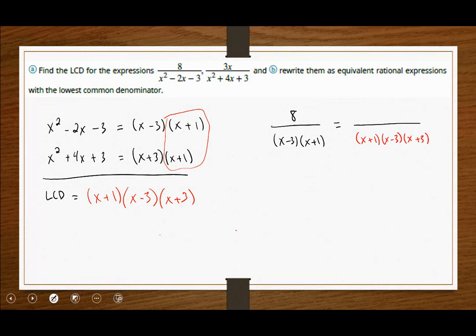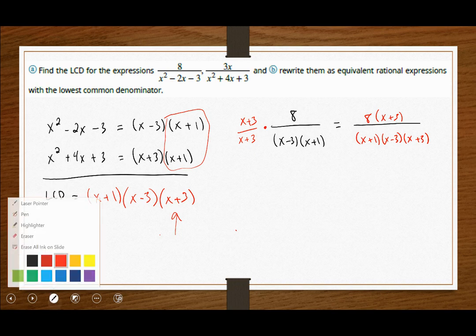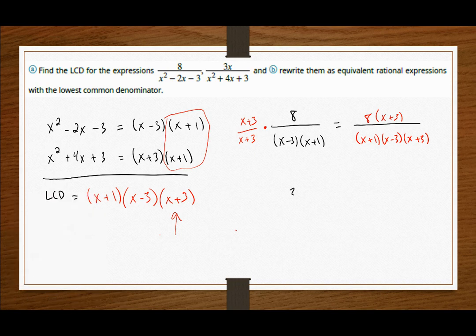So to create that equivalent, all we need to do is multiply the numerator and denominator by some missing factor. So what's the factor that's missing? Well, it's x plus 3 in this case. So my equivalent statement here is 8 times x plus 3. And we can perform a similar task for the second expression here. Again, my numerator stays the same, but we'll write the denominator in its factored version, x plus 3, x plus 1.